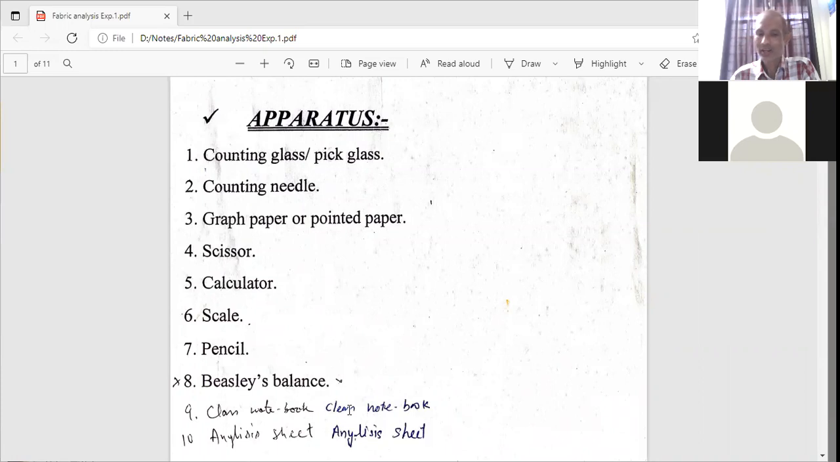One class notebook is required where you can note down all the things which I will dictate or explain, and one analysis sheet I will share after these classes or during the classes, so that you can get a printout of this analysis sheet, because it is very much similar to the Loom card which is used in the industry. So by practicing this, showing all the parameters in the analysis sheet, you will have a glimpse or an idea about the Loom card also.